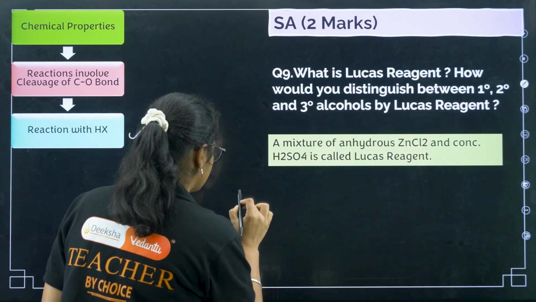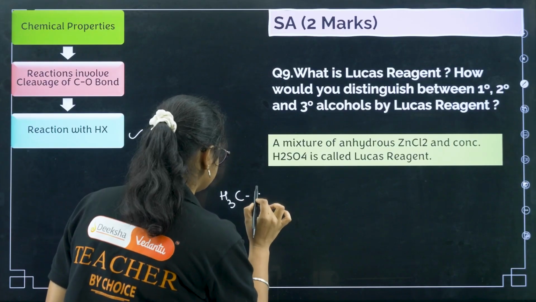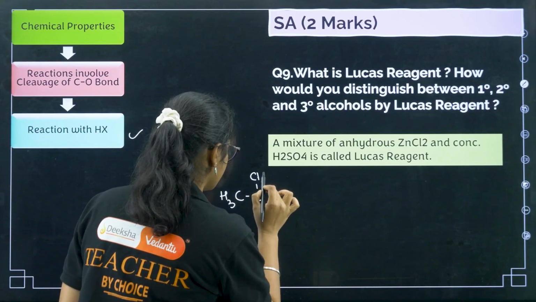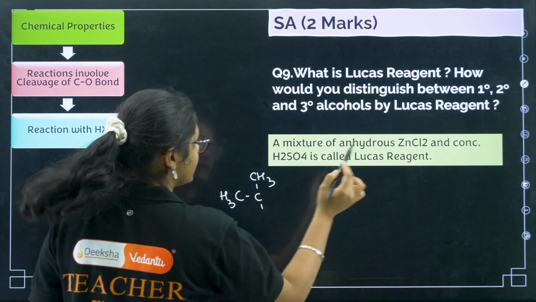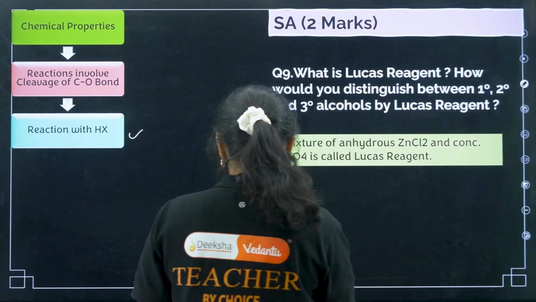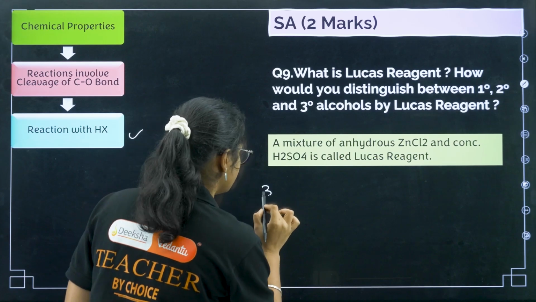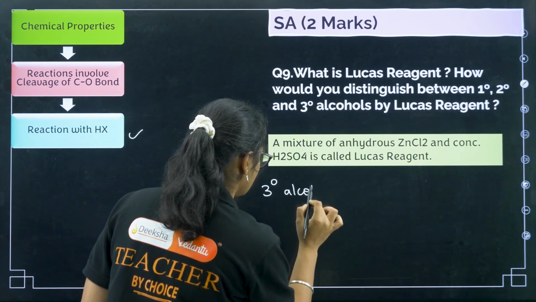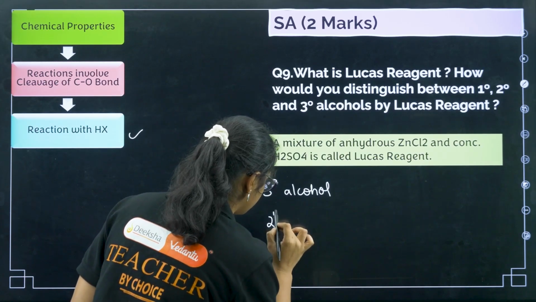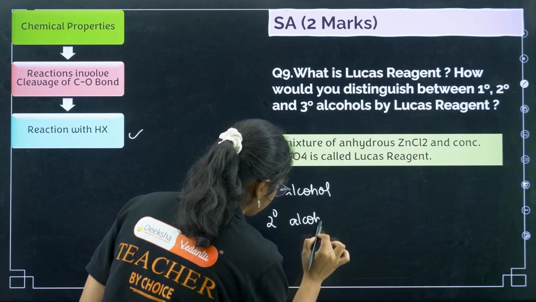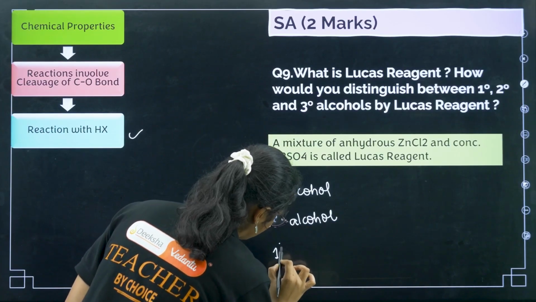You do not have to take an example, you can just write like this: if you have tertiary alcohol, secondary alcohol, and primary alcohol.